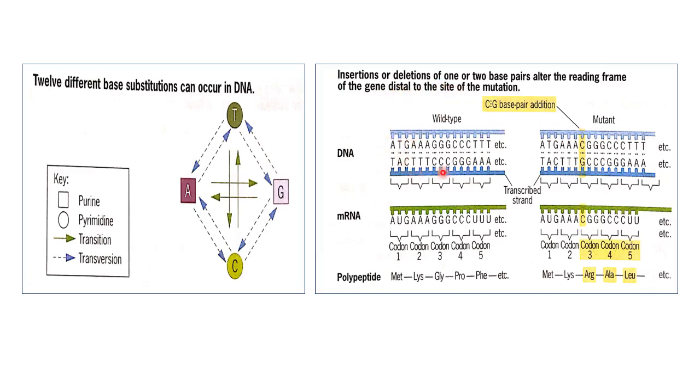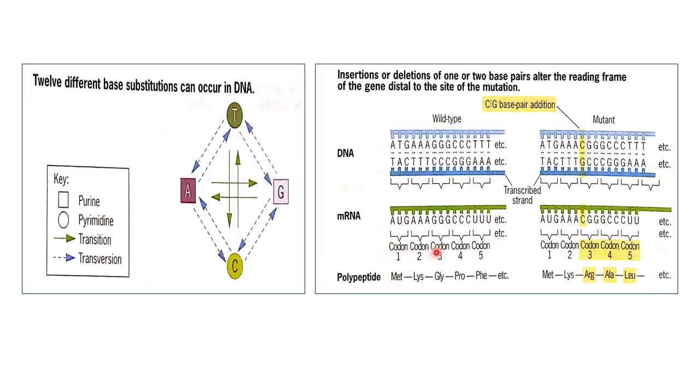How? This is a DNA wild type sequence, and this sequence is transcribed into messenger RNA. So here this is AUG, the initiation codon, this is another codon, this is another codon, and a codon is a triplet of bases, and one codon codes for one amino acid.